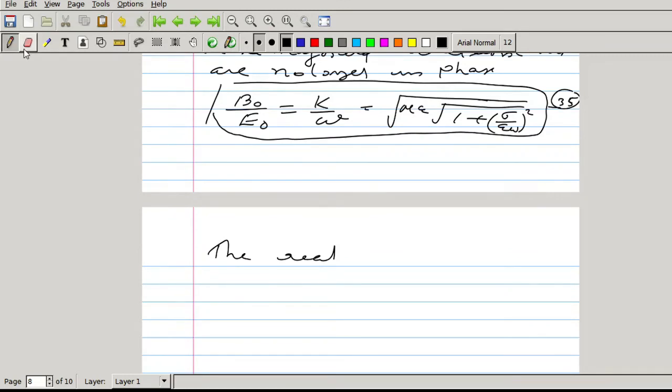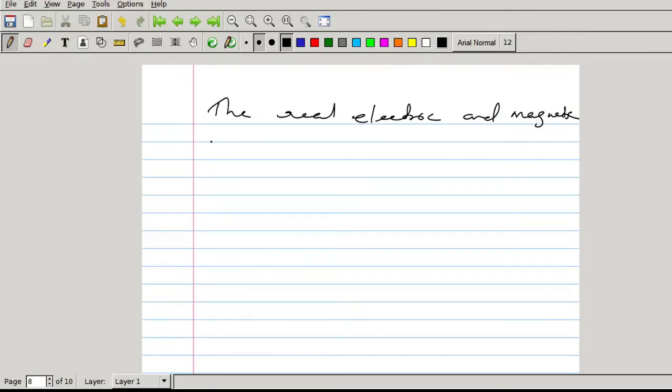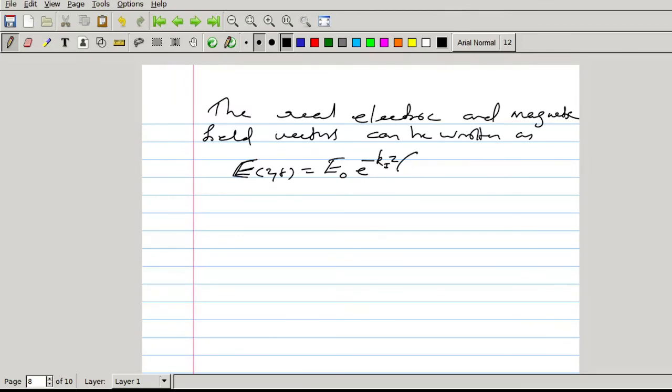The real electric field vector E(z,t) is equal to E0, the amplitude, e raised to minus Kiz, then the real part is cosine of (Krz minus omega t plus delta E). This is along x direction.